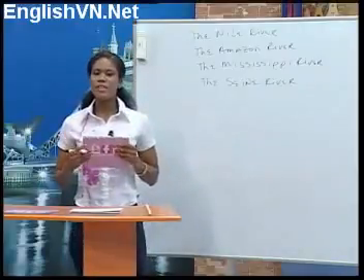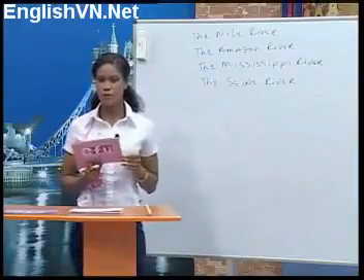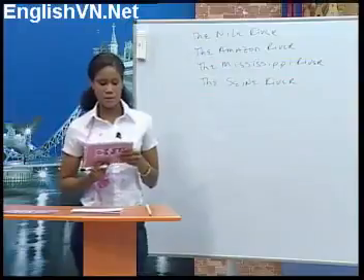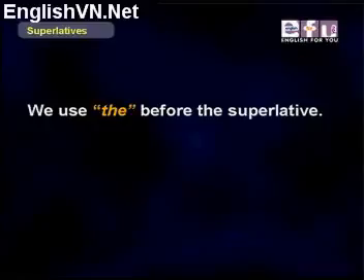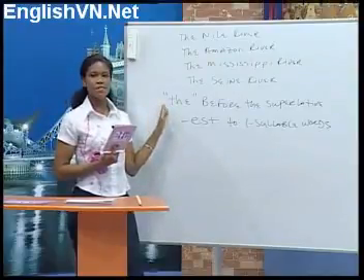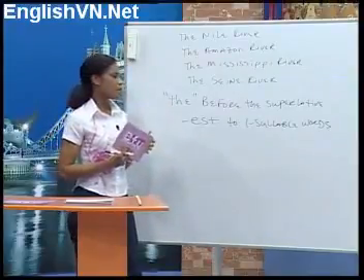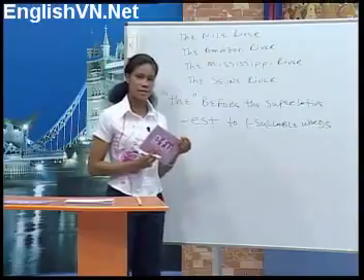So you see when we can use the superlative form. We use it to compare one part of the group to the rest of the group. And we don't use than. We use the before the superlative, and we add est to one syllable words. So we use the before the superlative adjective. And we add est to one syllable words in the superlative.